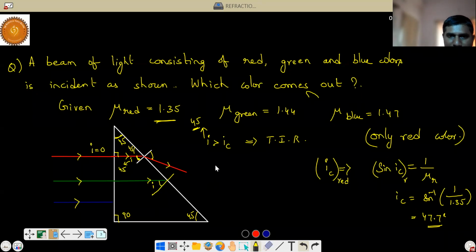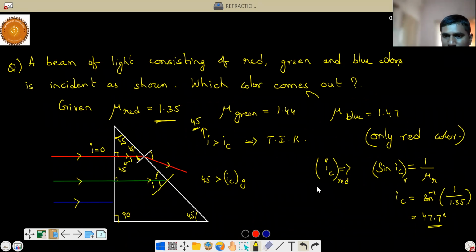If this angle i is greater than i_c, total internal reflection will happen. But now by geometry, we know this is 90, this is 45, so this is also 45. Is this 45 greater than the critical angle of green color? So we have to find out.